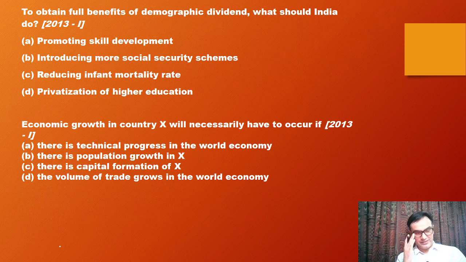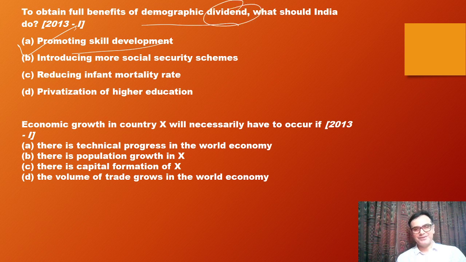Okay. Next one. To obtain full benefits of demographic dividend. Again, demographic dividend. Very easy questions are asked though. You can do them from your general understanding. What should India do? So we should promote skill development. Very easy. Because once the people are skilled, they will definitely create a dividend for the economy. They will be adding to the monetary value somewhere, and then the GDP will go up.